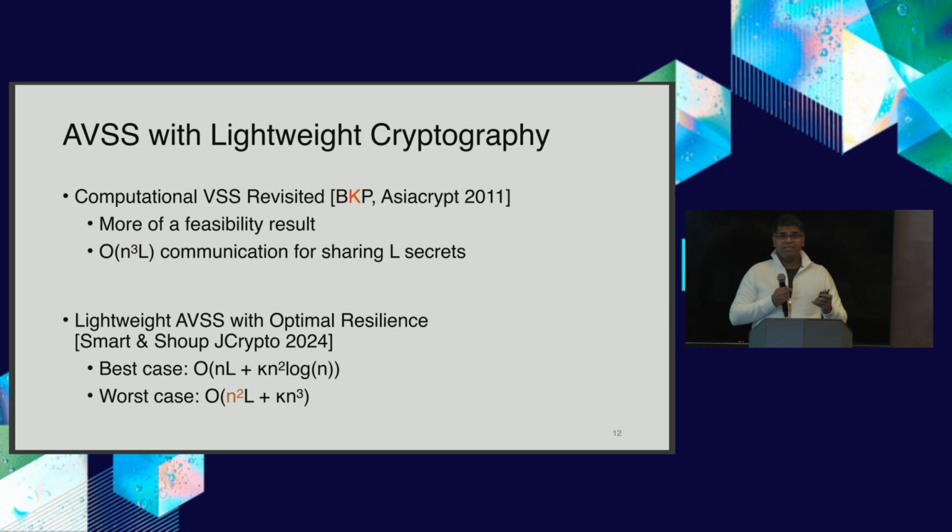The answer is obviously yes. We did that in some of our earlier work. Recently, this got further improved so that the cost reduced from cubic to quadratic. So some improvement has indeed happened in that space, demonstrating that we can reduce the computation cost and get the best of both worlds.